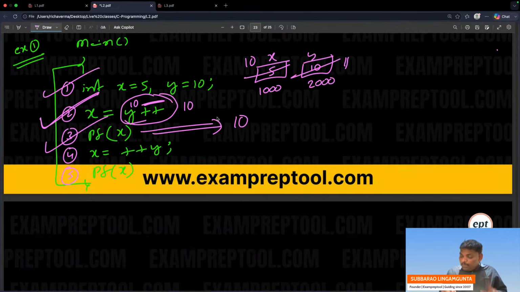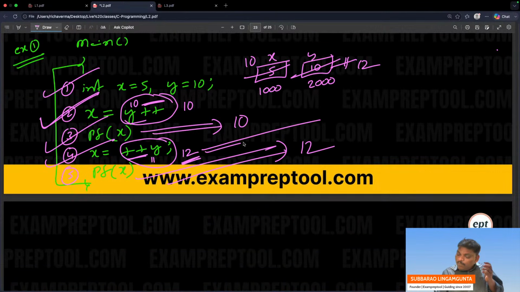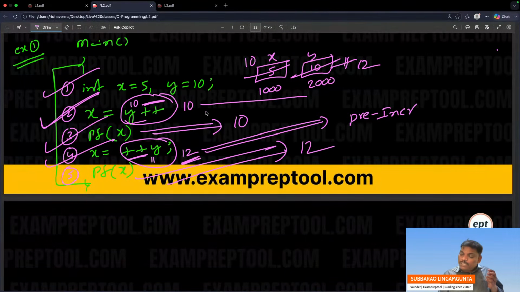But remember, y value is now 11. Now see the answer. y is 11, and with plus plus y, remember, it is pre-incrementation. It becomes 12 immediately. 12 will be stored in x. printf x, 12 will be printed. So remember, it is because of pre-incrementation and because of post increment.